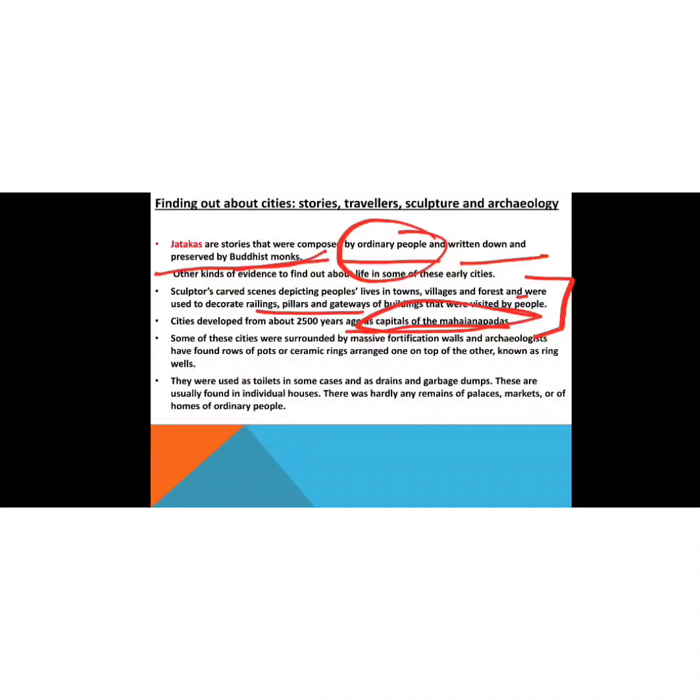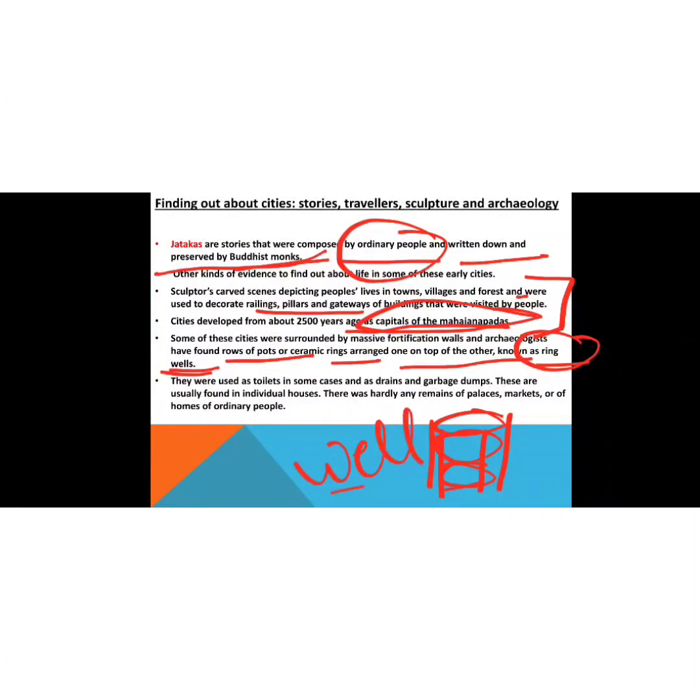Archaeologists have found rows of pots and ceramic rings arranged one on top of the other, known as ring wells. The ceramic rings were arranged so that one ring had a second ring on top, and then a third ring on top of that, and the whole structure became a well.